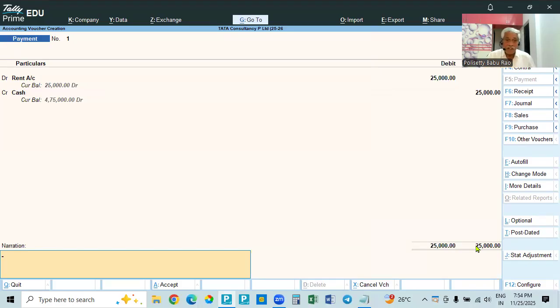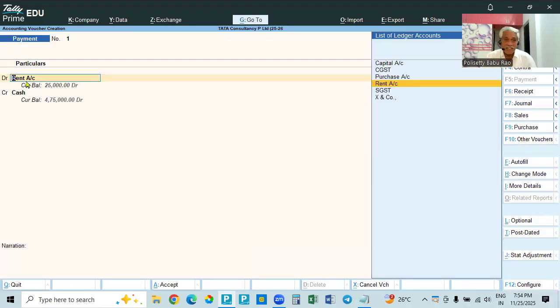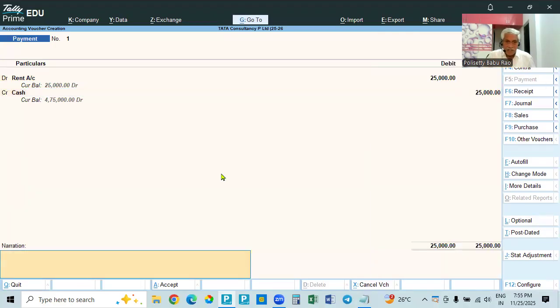If it is advance, rent advance or rent deposit account debit, not rent debit. Rent is expense, but when you deposit advance, it is not expense. So rent advance or rent deposit 25,000, that will be created as a rent advance or rent deposit. Advances and deposits are loans and advances asset, or current assets. We have to create that. Now rent means expense. So we are creating like this, being rent paid.